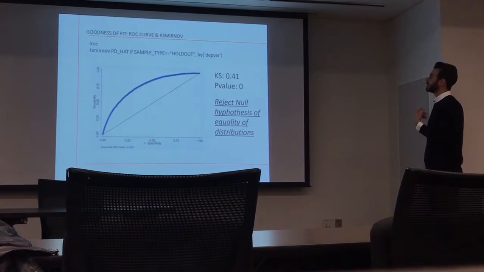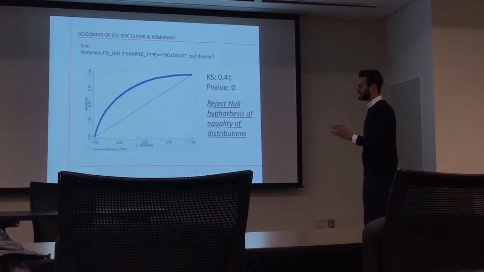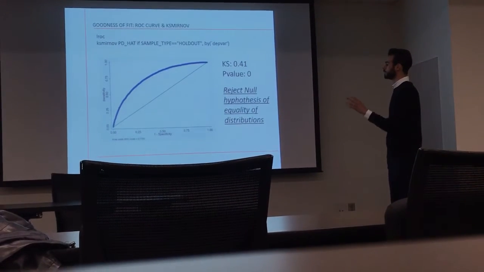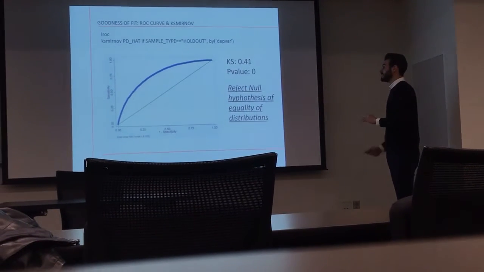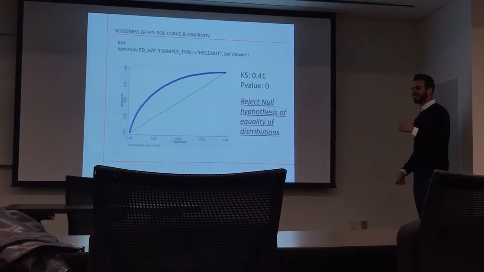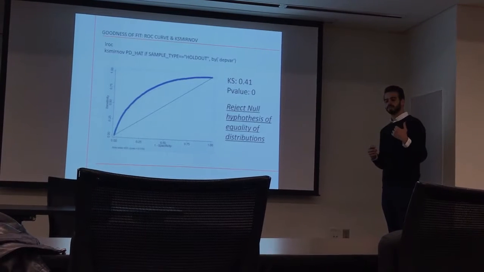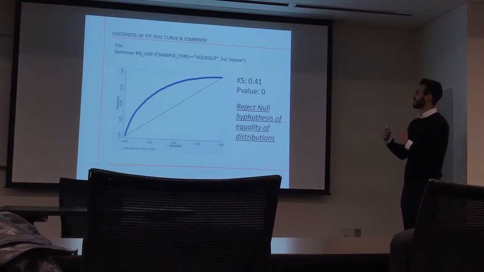It allows me to reject the null hypothesis. So I reject the null hypothesis of equality of distribution. This in turn means that we were able to get the cut between the non-default distribution and the default distribution. Well, honestly, since the KS is no higher than 0.60, there is still an issue of overlapping tails. So the left side of default and the left side of non default are going to overlap.